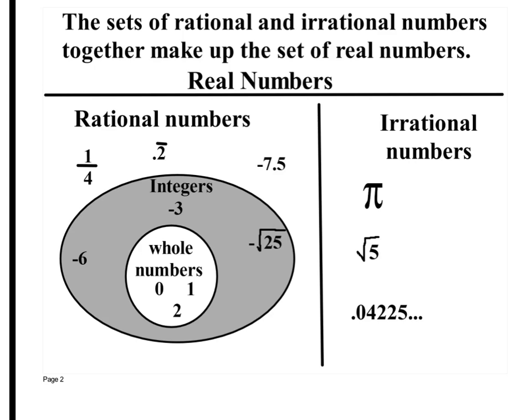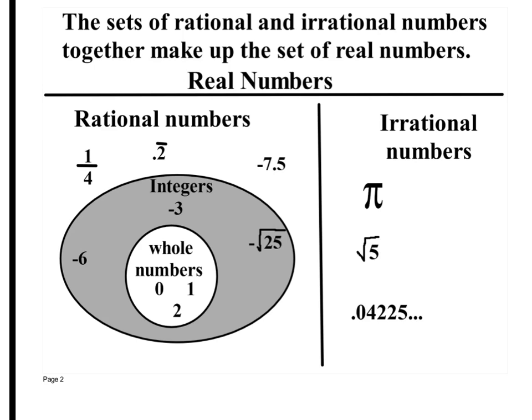I've made this diagram so today in your homework, when it asks you to identify the sets of numbers that a number belongs to, you can look and know exactly what it belongs to. If it's a rational number, it can be written as a fraction. That includes numbers like 1/4 and 0.2 repeating. Remember, a repeating decimal can be written as a fraction, 2 over 9. Also, integers can be written as fractions, so they're considered rational numbers as well: -6, -3, negative square root of 25, which is -5.